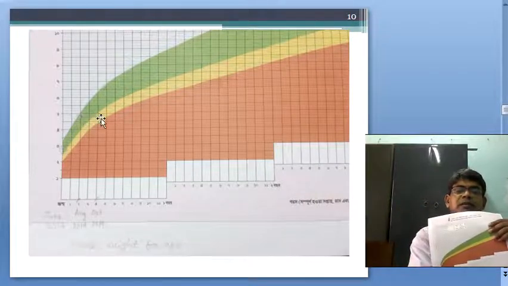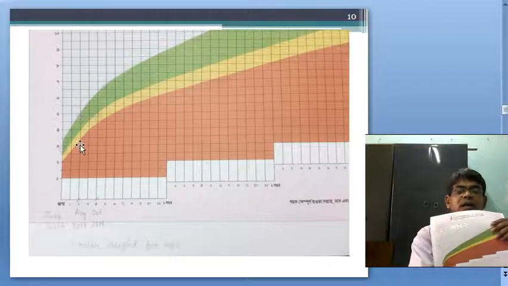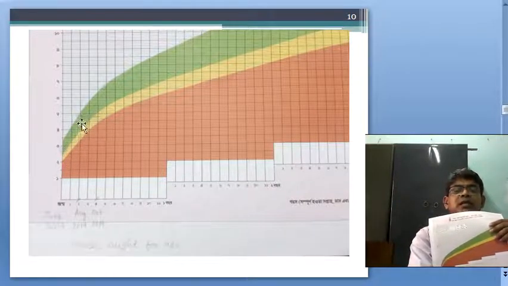Subsequently, the third point is October, the fourth month of the baby, and this is 4.8. You mention that this curve is straight, the last two occasions are straightening.